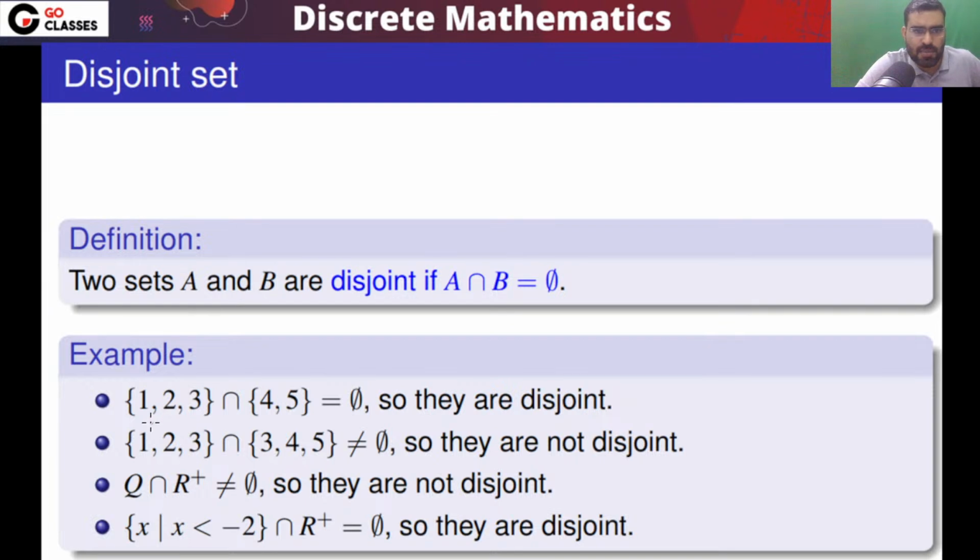You can consider these examples: this set has 1, 2, 3, three elements. This set has 4, 5, two elements. Their intersection is phi.